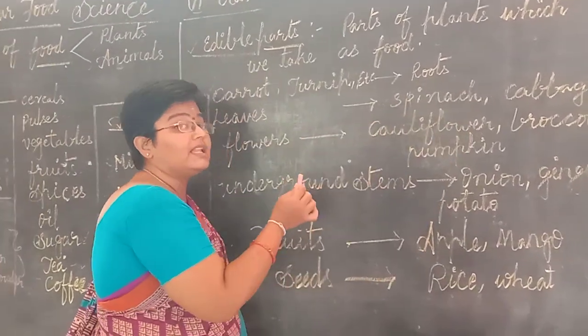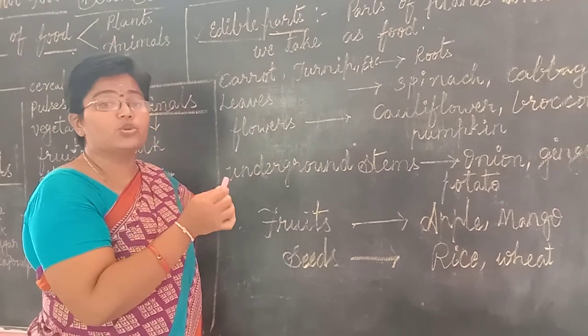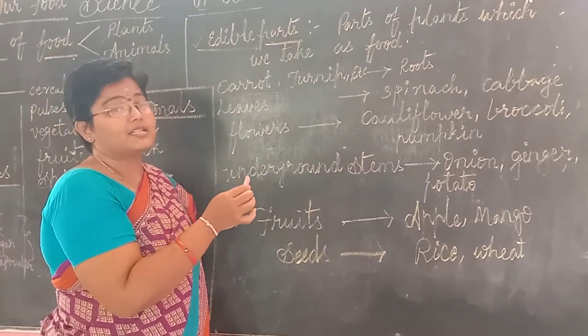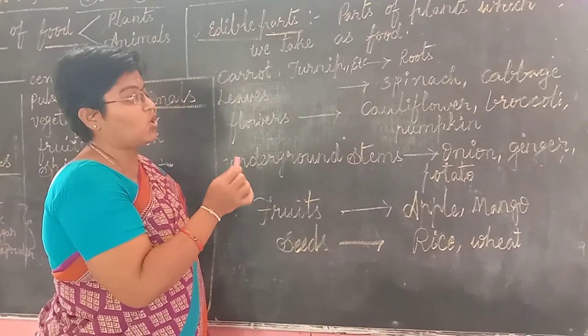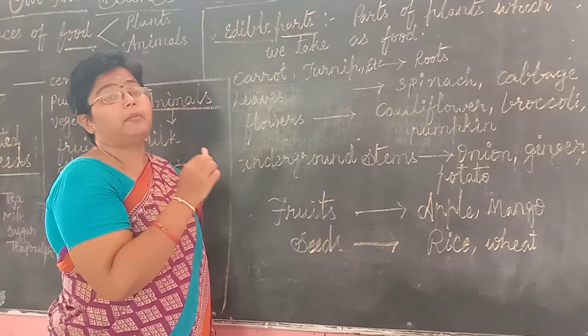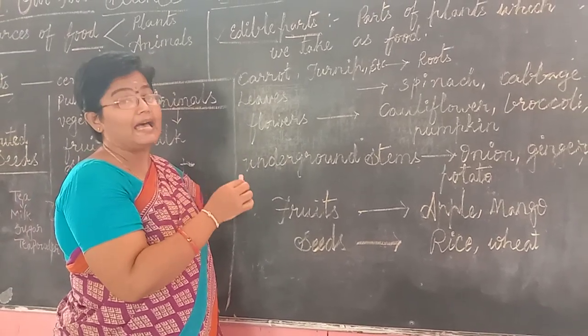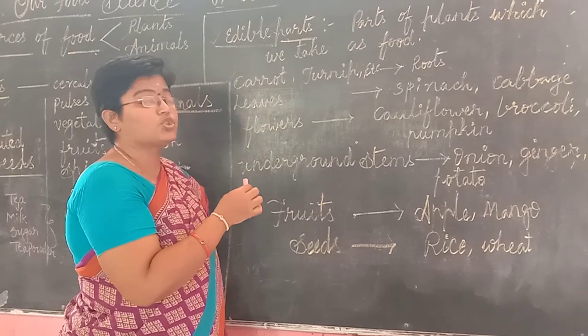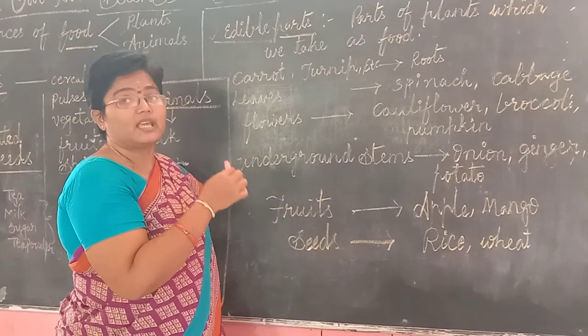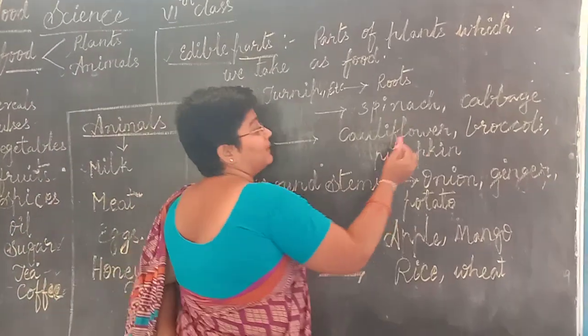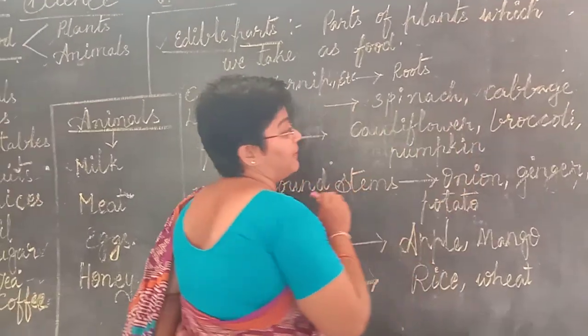Almost all leafy vegetables are used in preparing curries, dal and so on. So leaves of plants are also used as food. Another example we have taken here is cabbage.